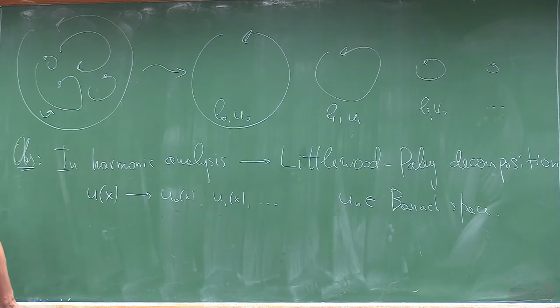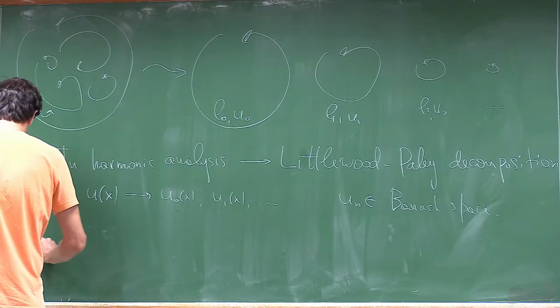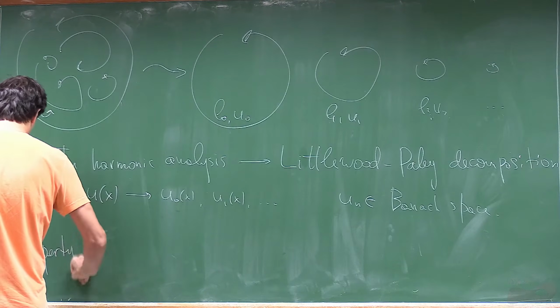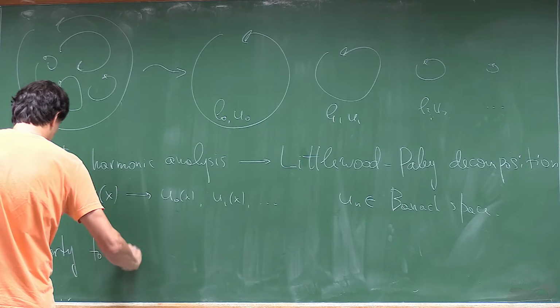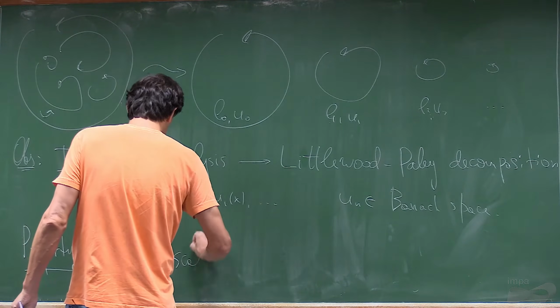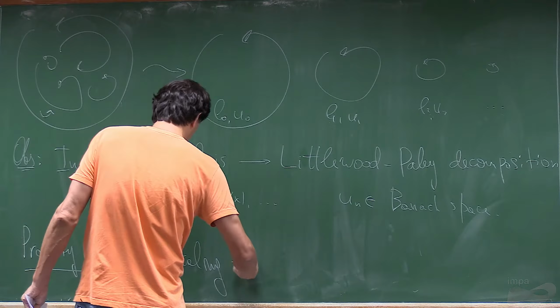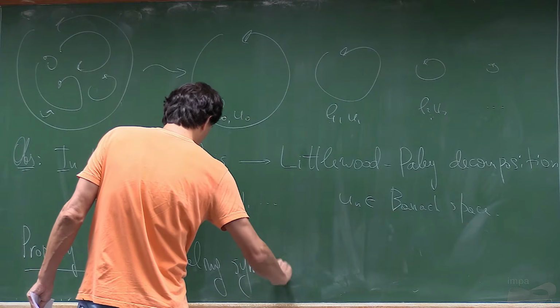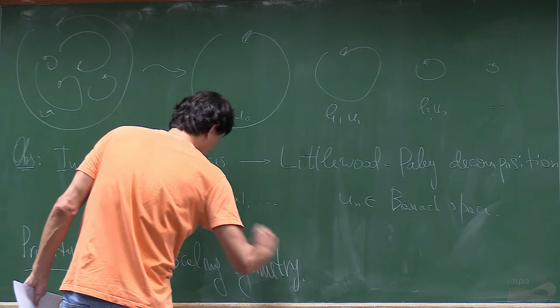And then, as I said, the property we want to keep is scale invariance, scaling symmetry. Only.